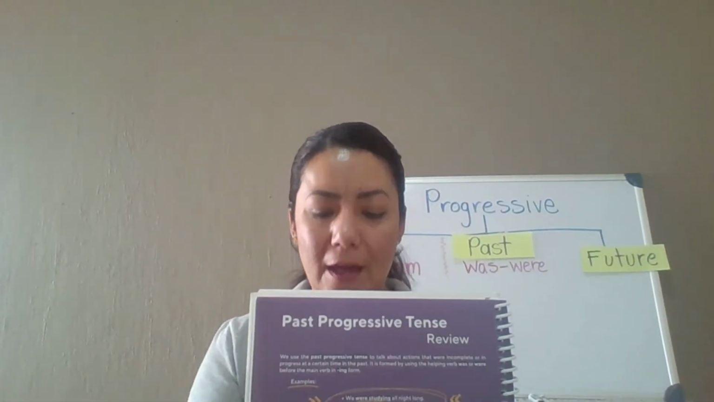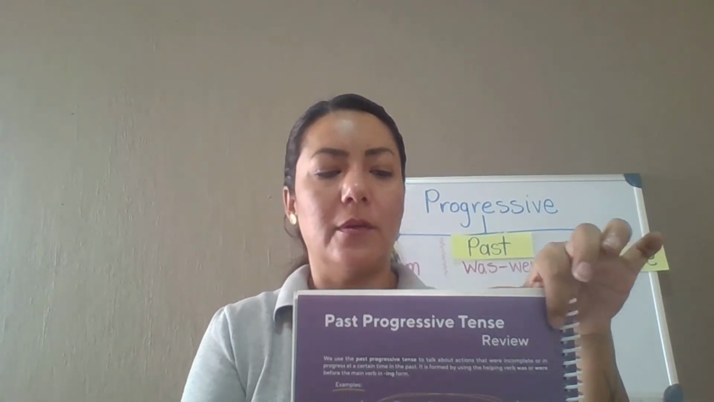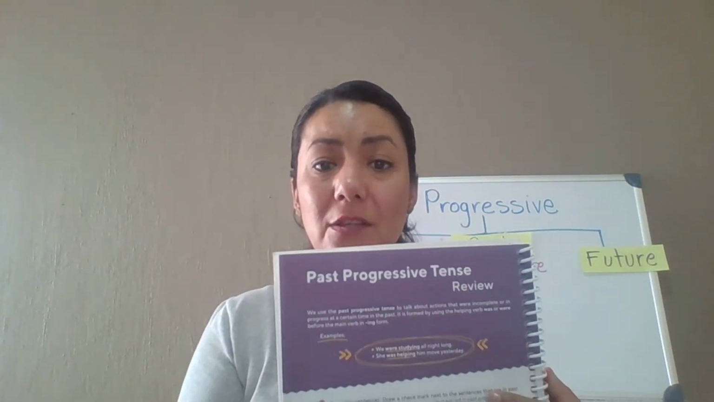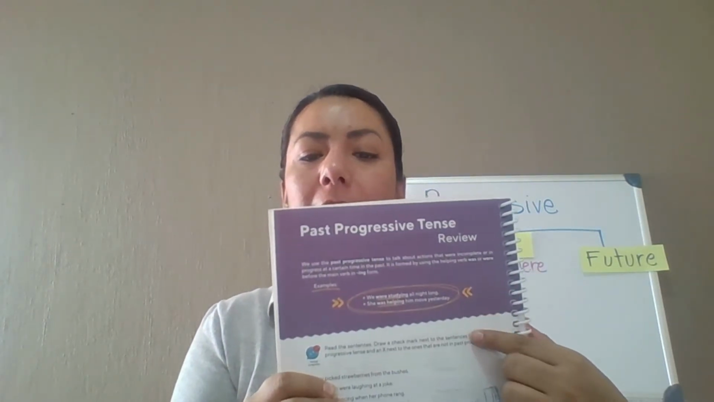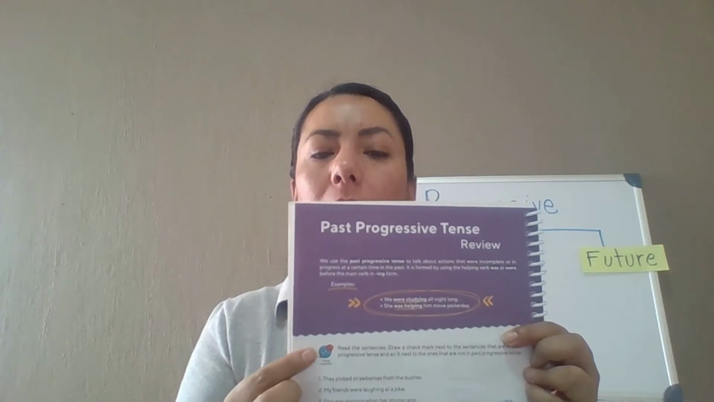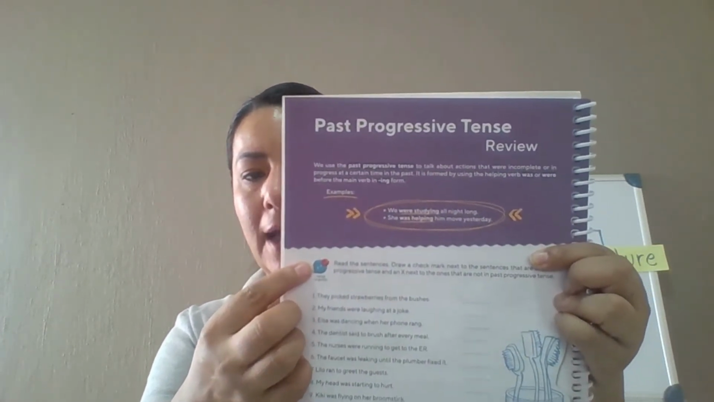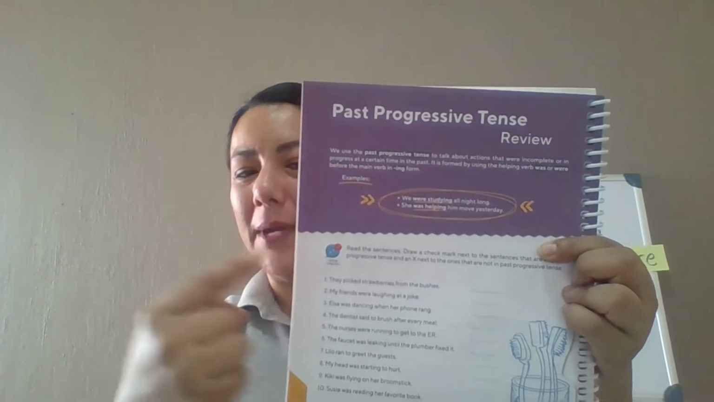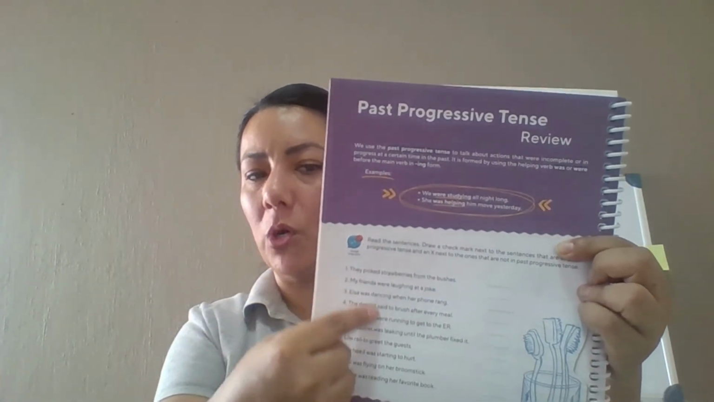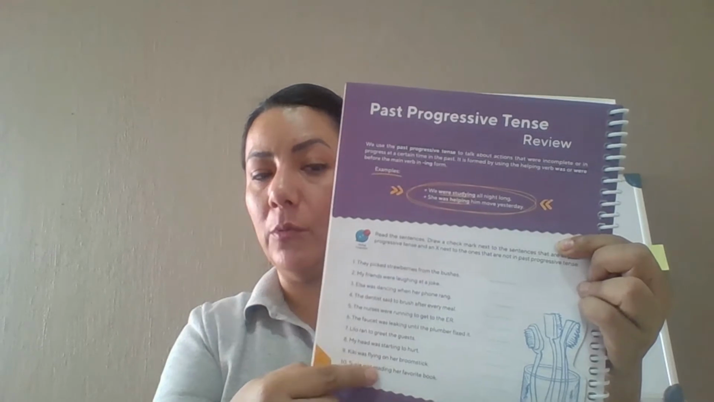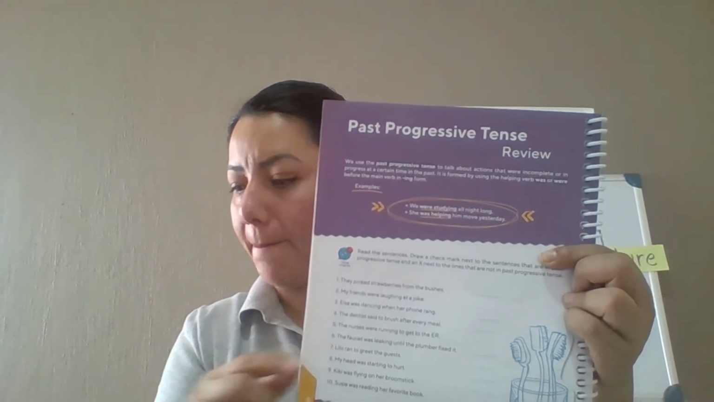Okay. Now let's go to page 82. It is about, right here, past progressive tense review. Let's go straight to activity 1 right here. I'm going to be showing you my book because I want to point to some keywords for you to be able to answer the page. Okay? So here we go.